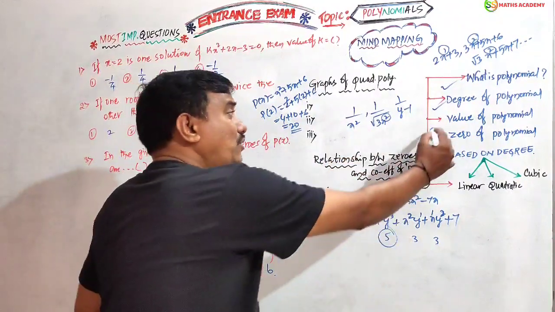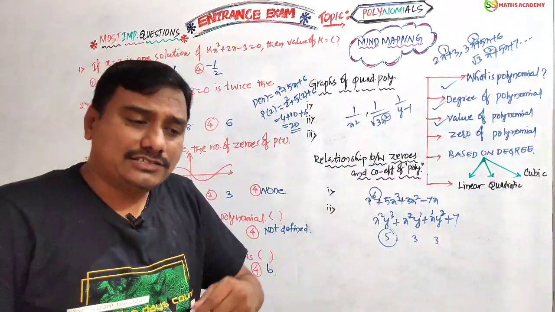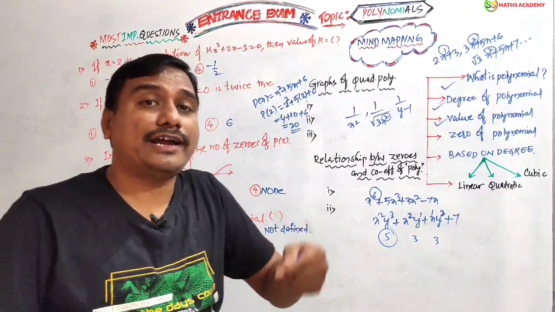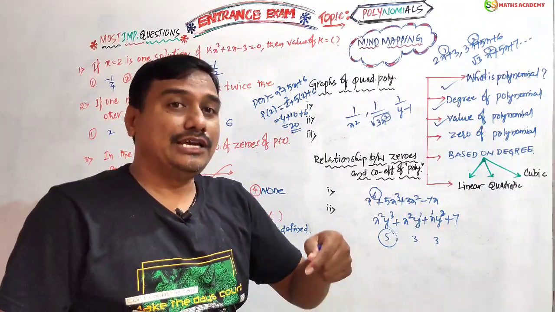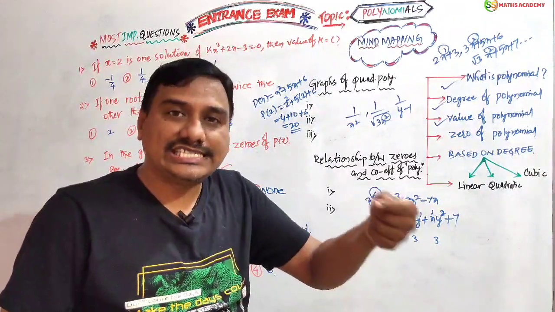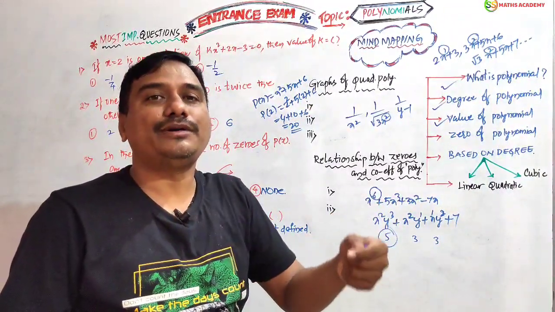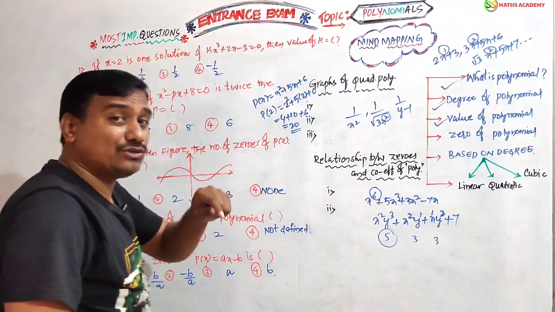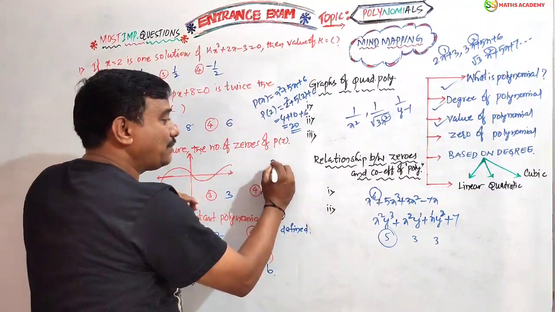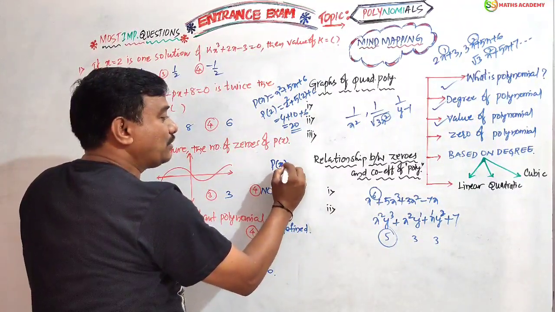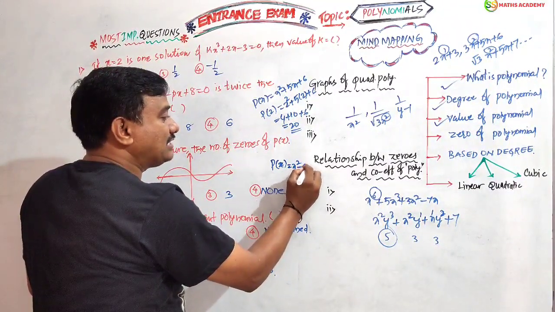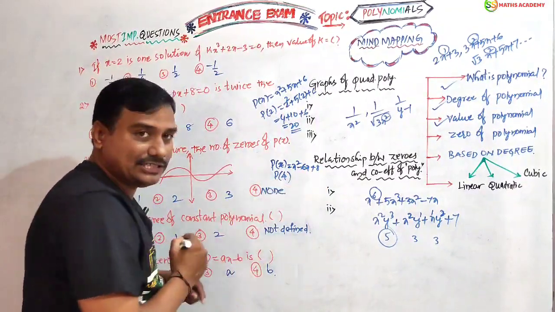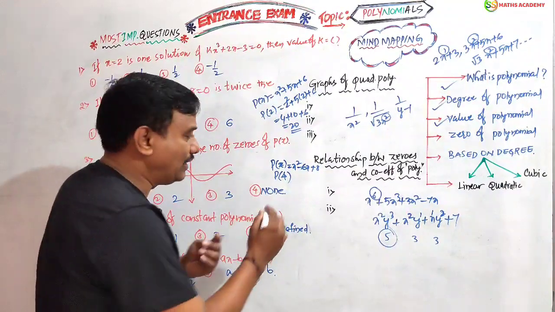Next, what is the zero of a polynomial? In the place of x we substitute k, and that should give the remainder 0. That means if p of k equals 0, such a k is called a zero of the polynomial. Let us see this example. P of x equals x square minus 6x plus 8. I have to take the value 4 in the place of x. Just one example.